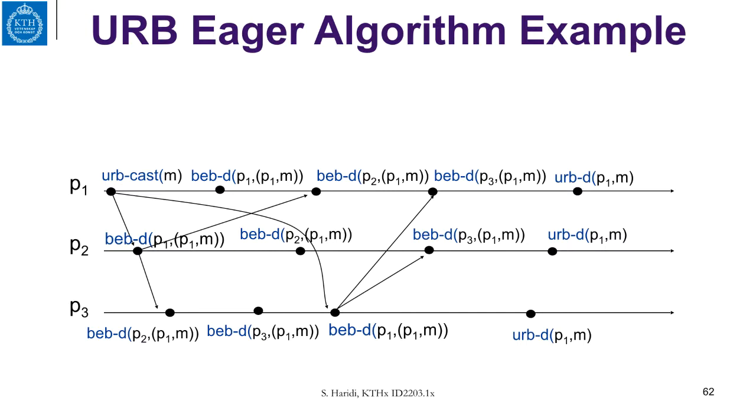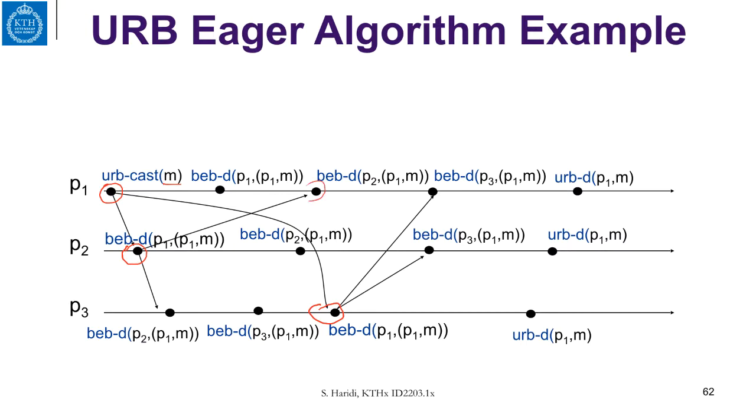Let us see an example where we have no failure, just to understand the concept. So process P1 does a uniform broadcast of message M. This will lead to a BEB broadcast from P1. So the BEB broadcast goes to P2 here and P3 here. And whenever a process like P2 gets the BEB broadcast, it does itself a BEB broadcast. So it will send a BEB broadcast to everybody. So the message will be delivered at all other processes.